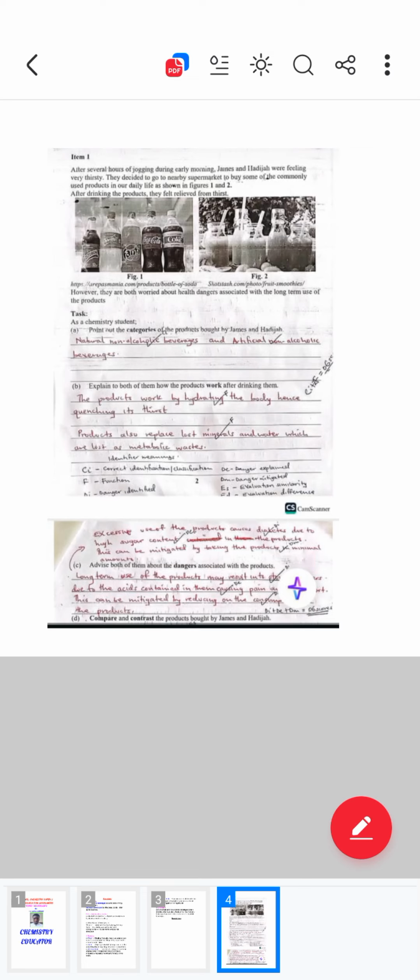But these non-alcoholic beverages can further be divided into natural and artificial. You can have natural non-alcoholic beverage, and you can have artificial non-alcoholic beverage.